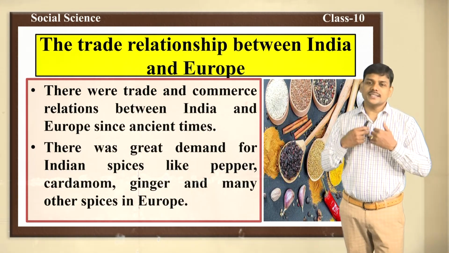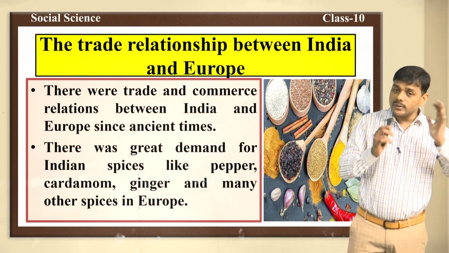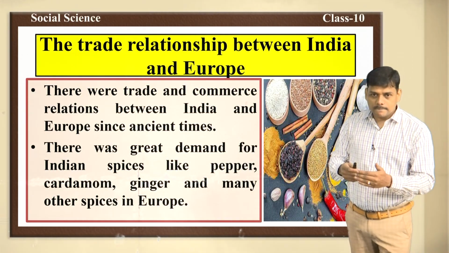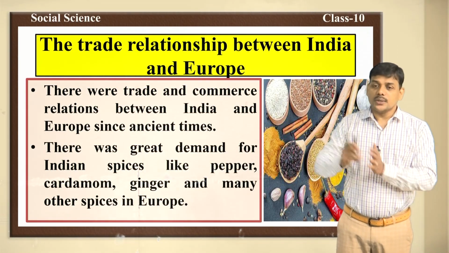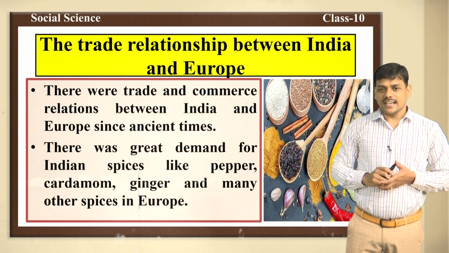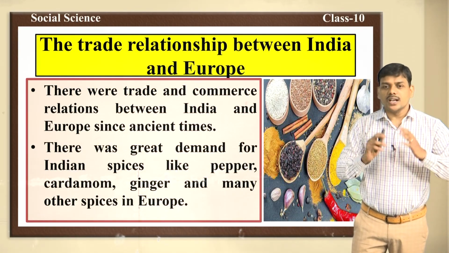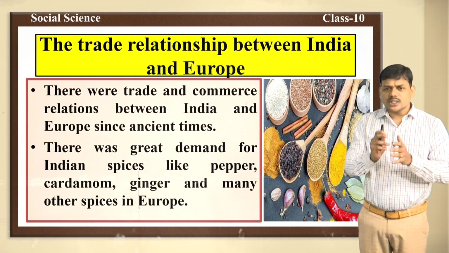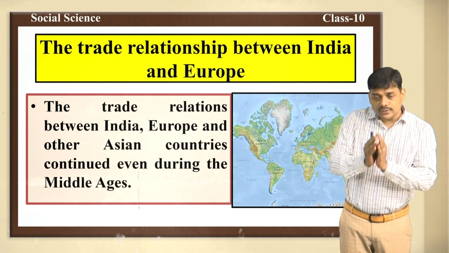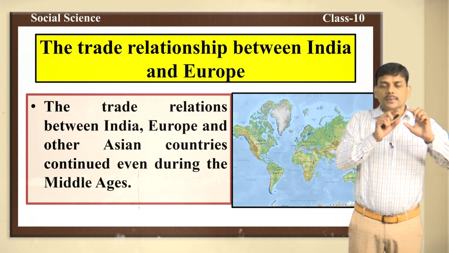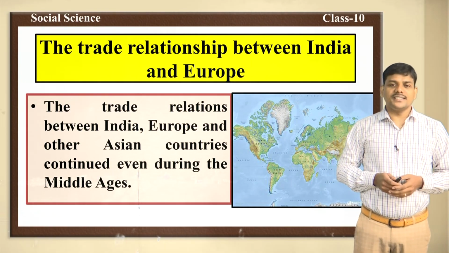As you know, India is our country, Europe is a continent. There were trade and commerce relationship between India and Europe since ancient times. We had good trade relationship with European countries. And Indian products, especially the spices like pepper, cardamom, ginger, and many other spices had a great demand in Europe. And this type of trade, the trade which prevailed between India and Europe, continued even during the Middle Ages.